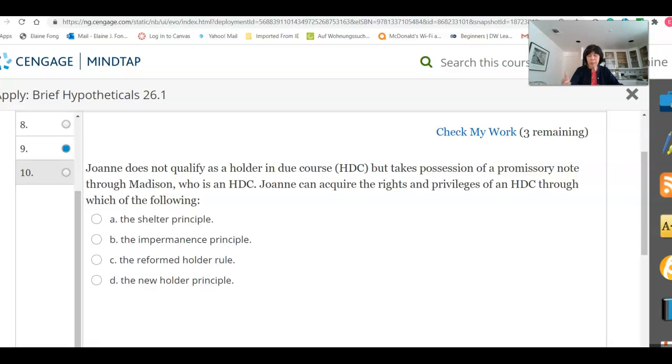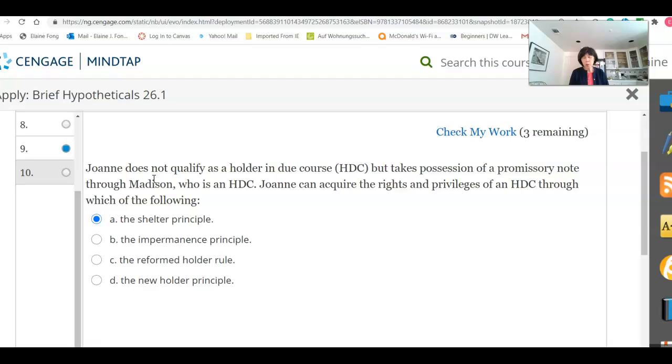All right, well, by elimination, you can exclude B, C, and D. There are no such rules or concepts that we have learned. The answer is A, the shelter principle. And let me just explain a little further here. Now, Joanne does not qualify to be a holder in due course, but there's nothing here to indicate that it's because there's any fraud or any other kind of illegality that prevents her from taking the instrument and becoming a holder in due course.